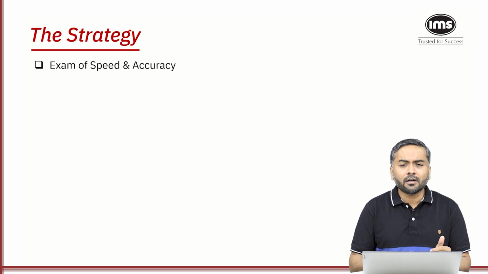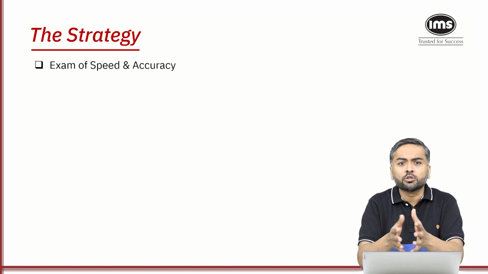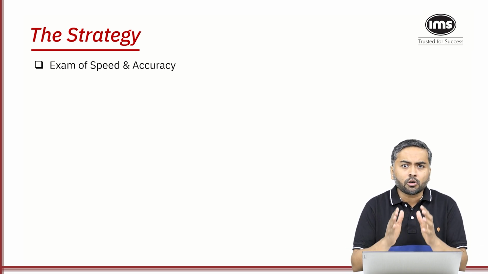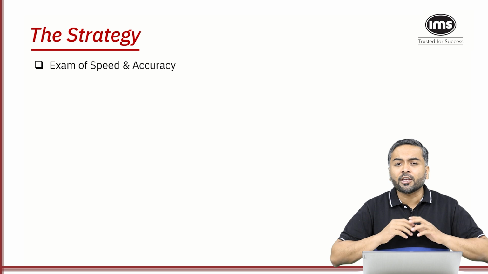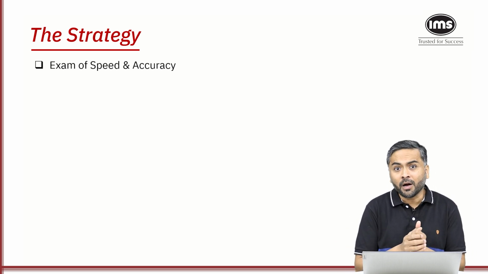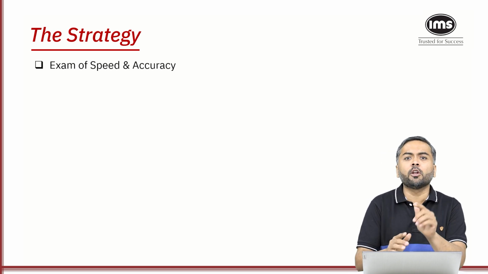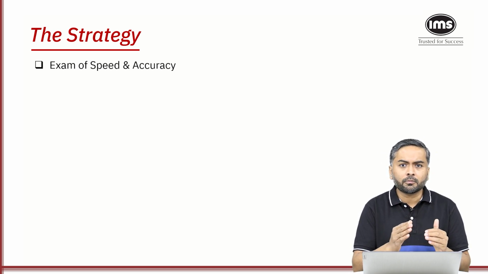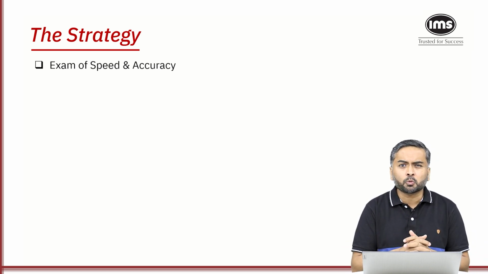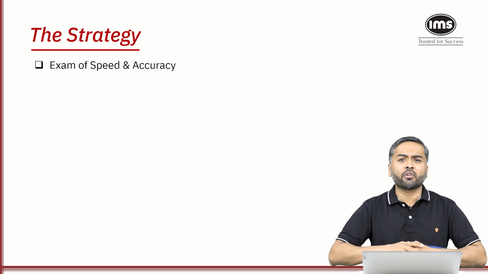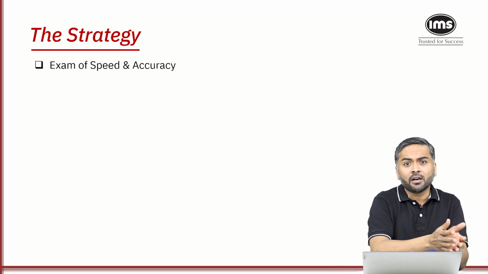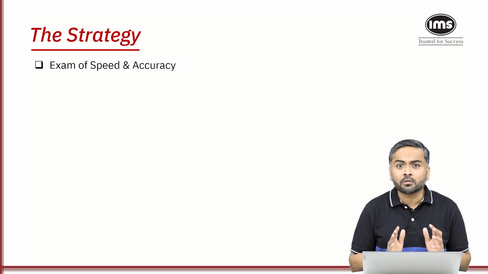If we look at the strategy, how to approach the paper, as I said, it's a T20 game, so a lot of stake is there on speed. You need to have high speed. I don't have to mention that you also need to be accurate, but having very high accuracy and low speed will not work. So you need to have high speed, attempting 110, 115 odd questions with 95% accuracy. That is very high. You cannot say, I'll attempt with 100% accuracy, but probably only 100 questions. That will fetch you only 400 marks.